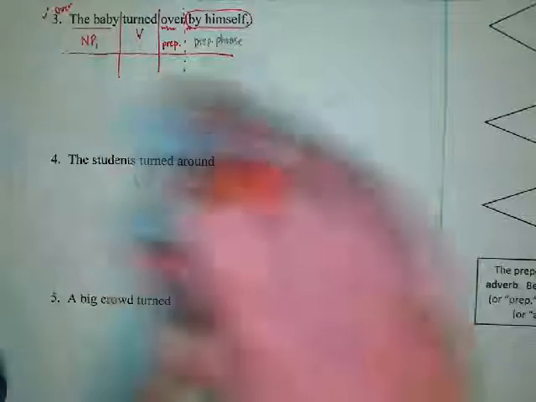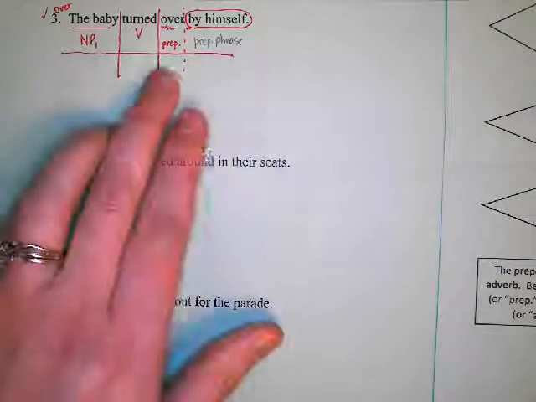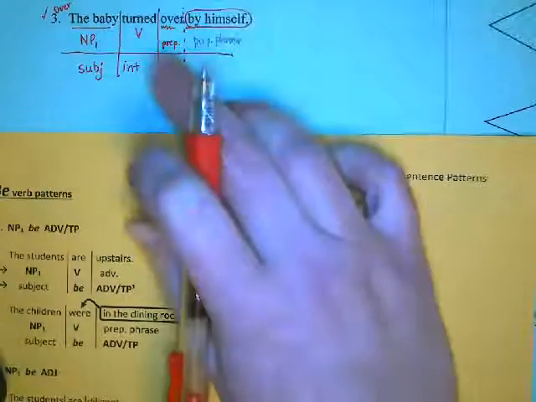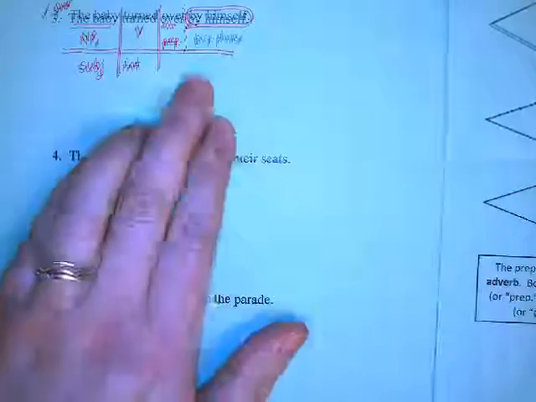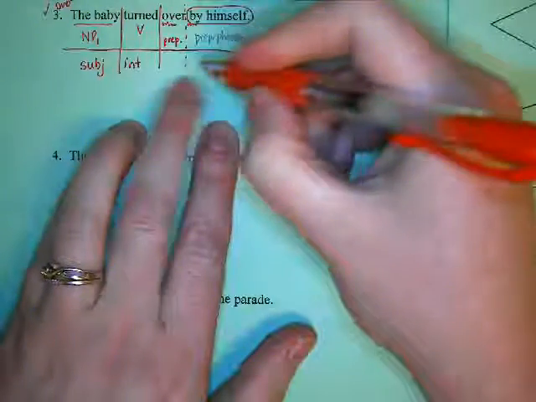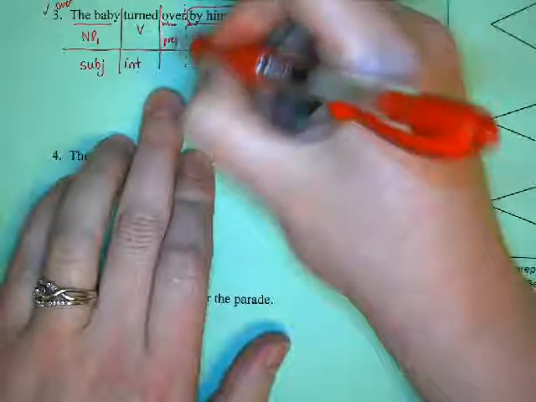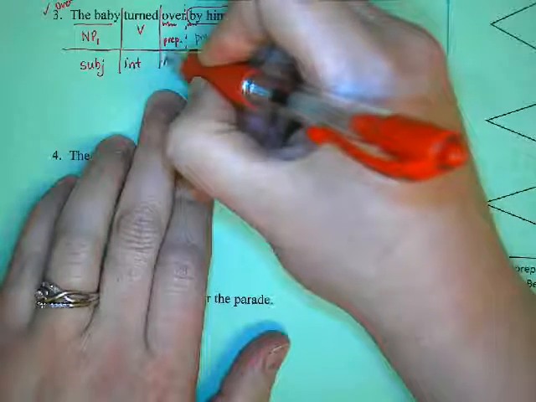So when we look at our function, now we have two things that you always have with intransitive verbs, right? A subject and an intransitive verb. So that's the baby and turned. And then any extra boxes are going to be an adjective or an adverb in their function because they're going to be the non-essential modifiers. So over tells us how the baby is turning, and so that's an adverb.